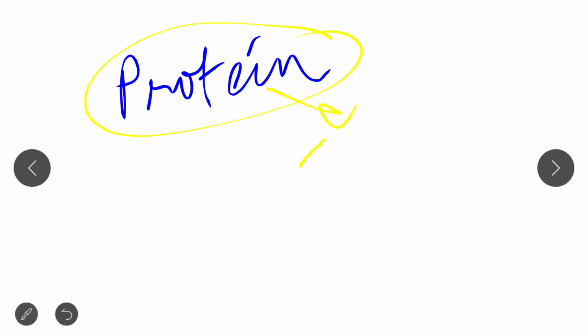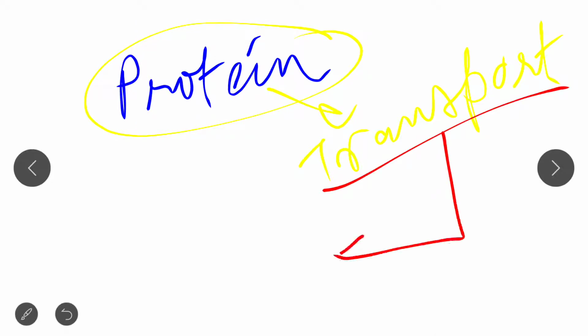Basically, transport proteins. And what is their function? Their function is to help in the transportation of phospholipid across the bilayer.